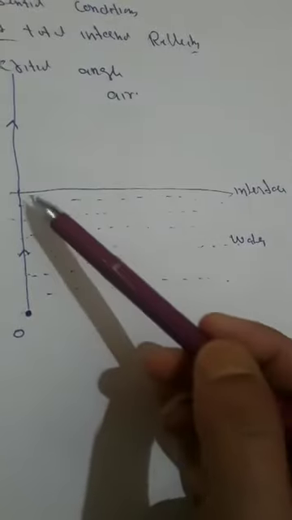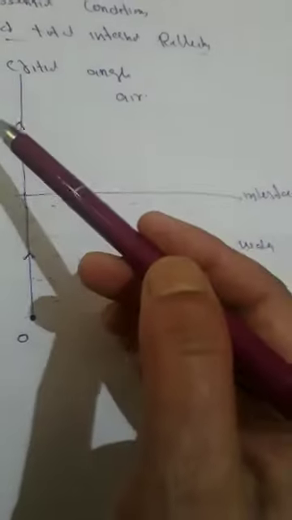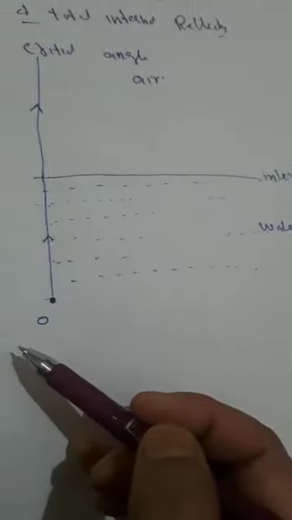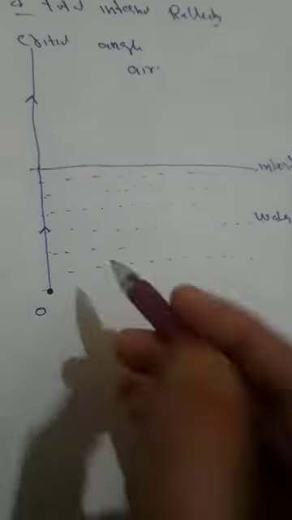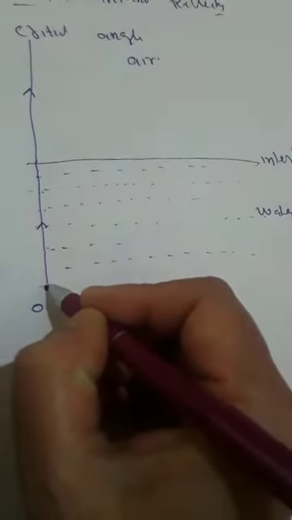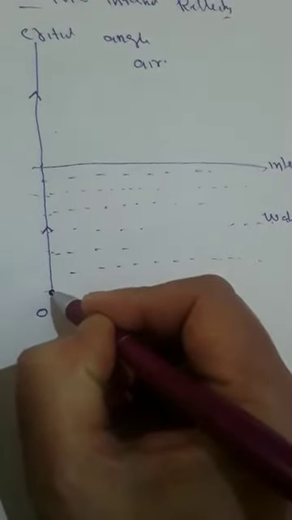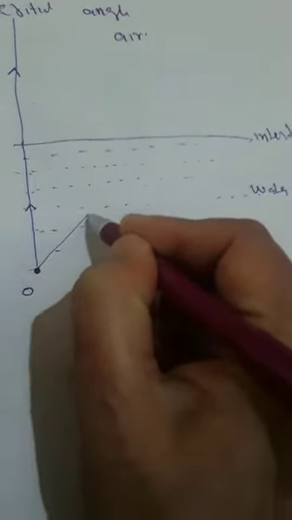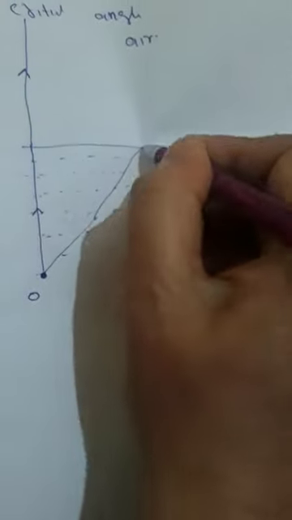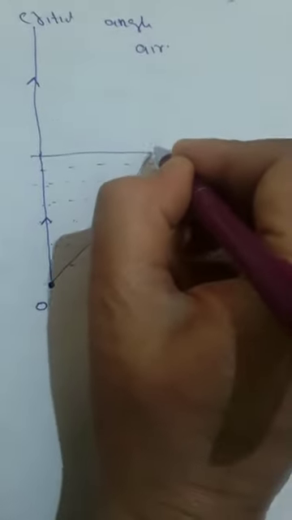This is the rare medium. Light is coming from here. It passes at an angle of 90 degrees. It passes in a straight line. When light is falling at the interface at an angle other than 90 degrees, suppose this angle here, we can draw the normal here.